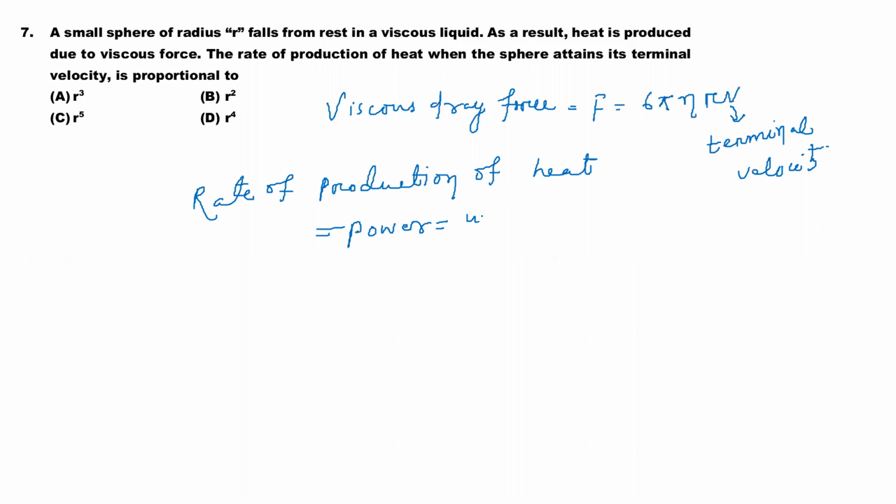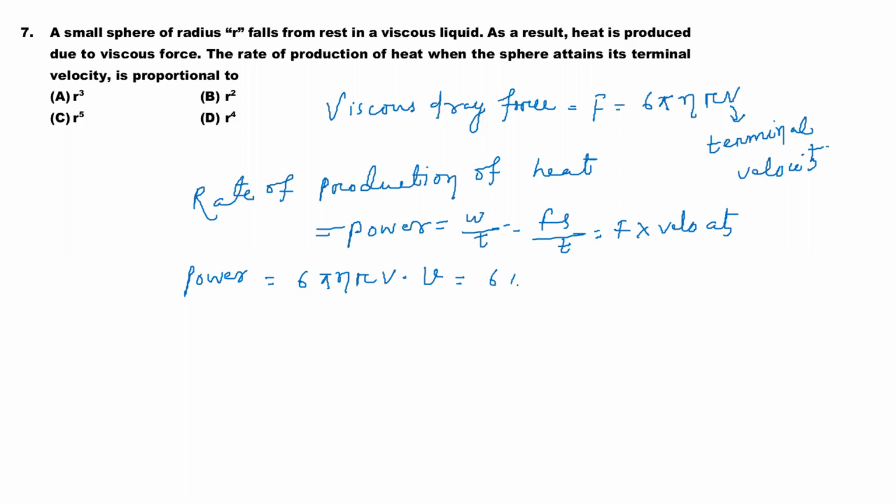Power is work by time, or work is Fs by time, so displacement by time is velocity, so force into velocity. So we can write power is equal to viscous force, that is 6 pi coefficient of viscosity r into terminal velocity, into again velocity. So it is becoming 6 pi eta r v square.